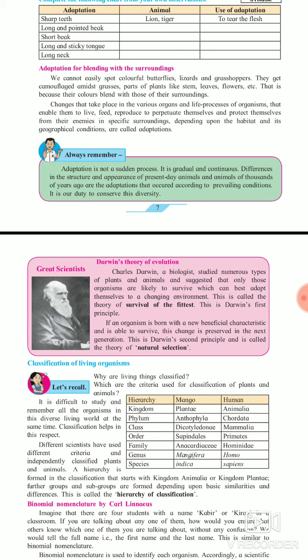Differences in the structure and appearance of present-day animals and animals of thousands of years ago are adaptations that occur according to prevailing conditions. Thousands of years ago dinosaurs were there, now they are not. At that time, the surroundings matched the structure of dinosaurs and were suitable for their living, so dinosaurs existed. But after some time, dinosaurs vanished totally.